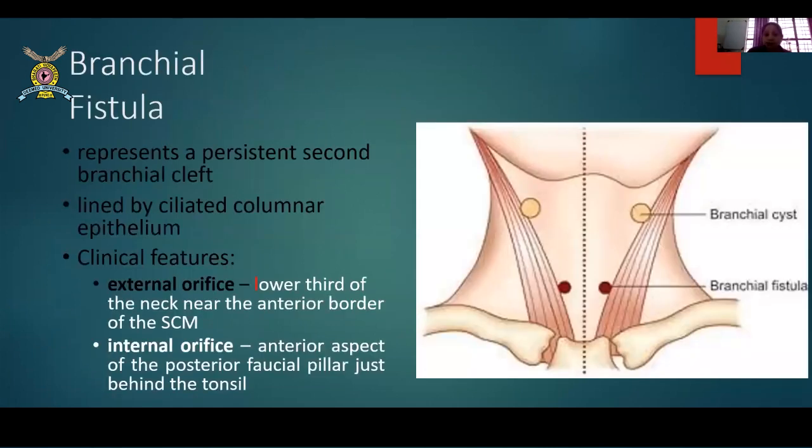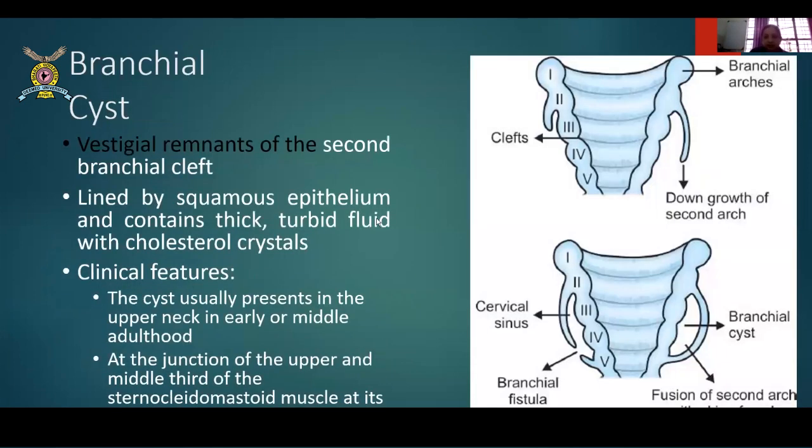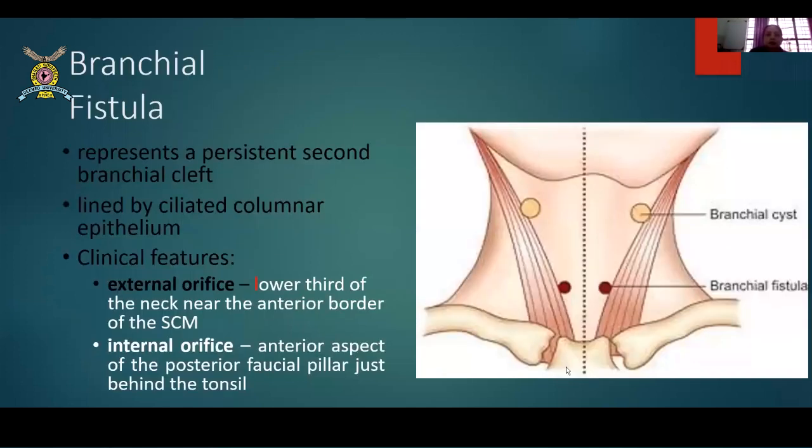Then there is something called branchial fistulas. Now branchial cysts are usually seen on the top, that is, at the junction between upper and middle third. Whereas branchial fistulas present from the persistent second branchial cleft. So if you see this, these are the clefts as we already told you. From the second branchial cleft, they are the ones which arise. So they become fistulas. Though they arise from the second branchial cleft, they are placed a little lower down because it forms a tract and comes out. So this is a sinus that forms and then it forms into a fistula. Okay, so they represent a persistent second branchial cleft lined by ciliated columnar epithelium.